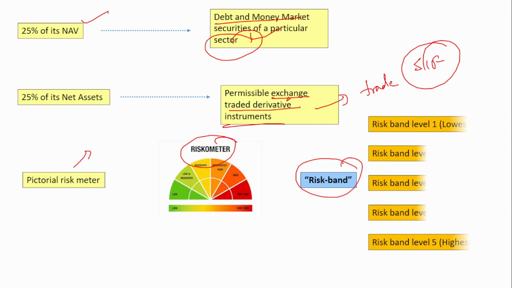And here if you see, there will be 5 types of risk band, from 1 to 5, with 1 being the lowest risk and 5 denoting the highest risk. This is the risk band from level 1 to level 5.